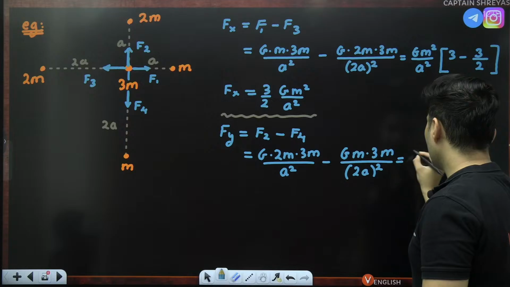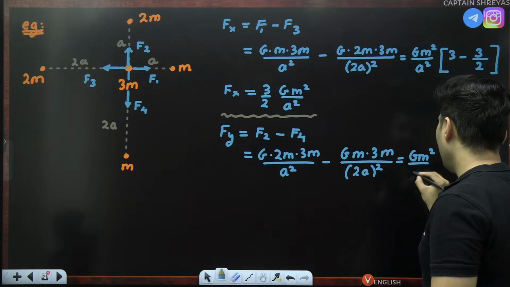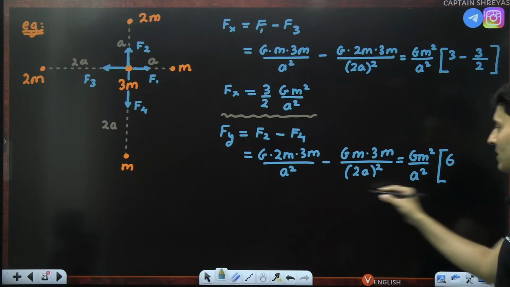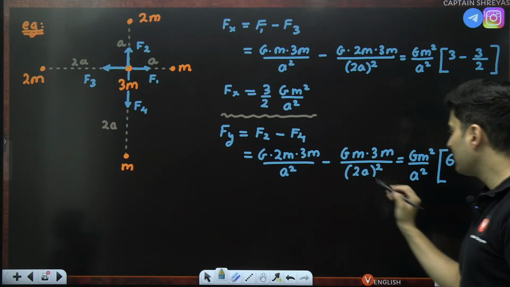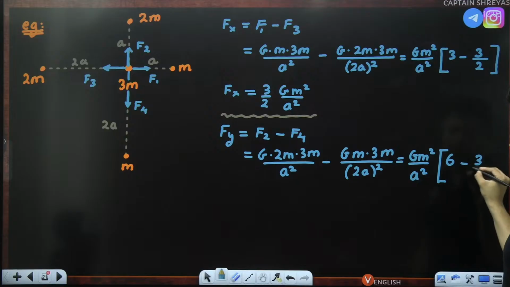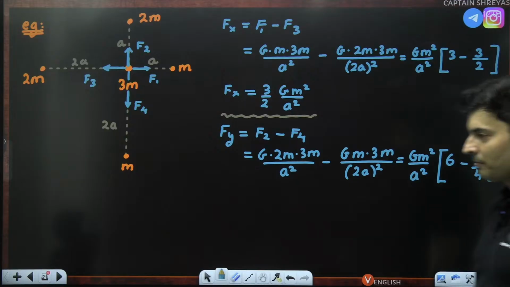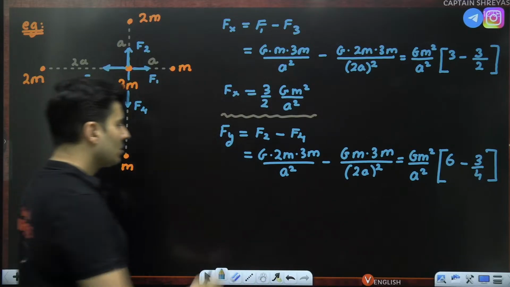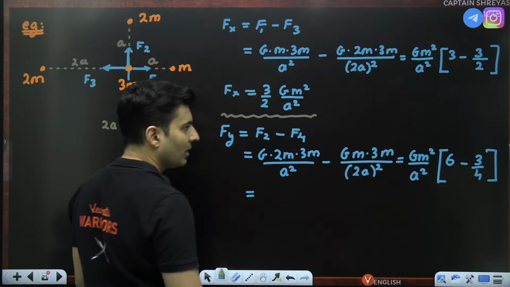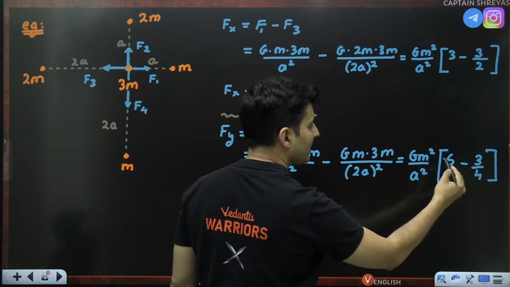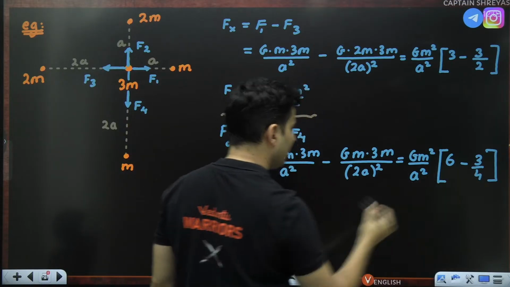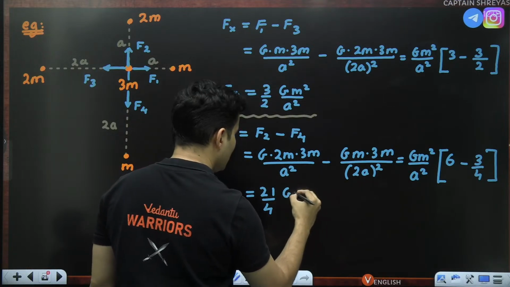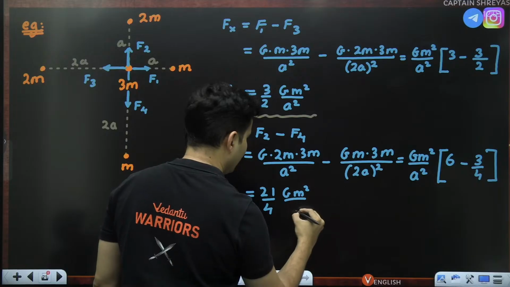As you can see, G m square by a square is common. Here you have basically the number 6, since 2 into 3 is 6. 3 is there, 4 is there below, so 3 by 4. So 6 minus 3 by 4. I hope this is absolutely clear. Therefore, 6 minus 3 by 4: 4 6s are 24, 24 minus 3 is 21. So 21 by 4 and you have G m square by a square.